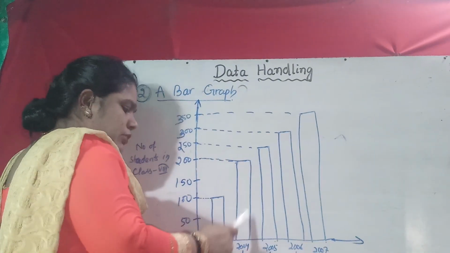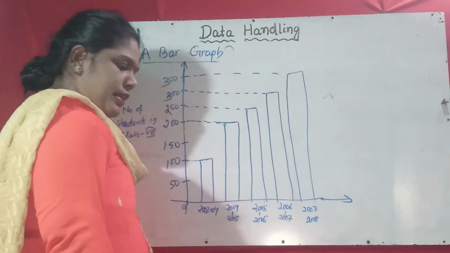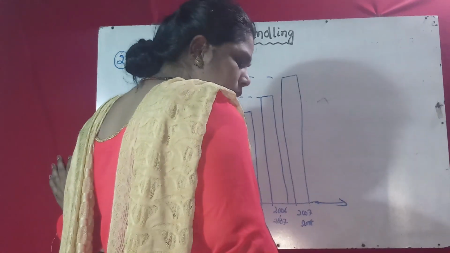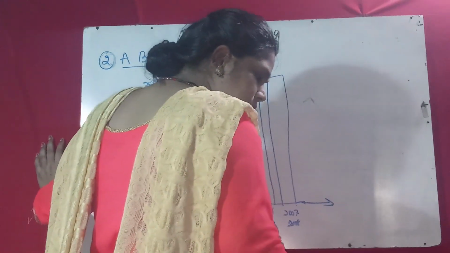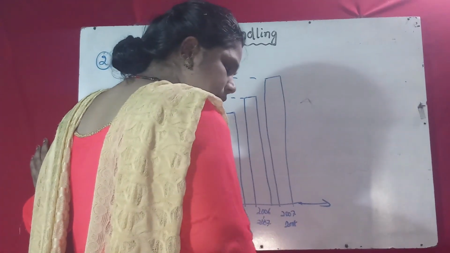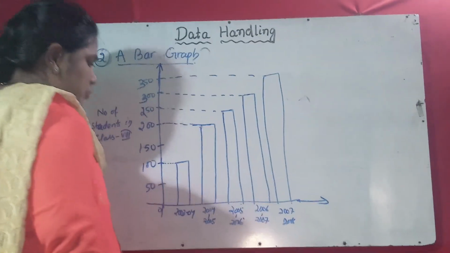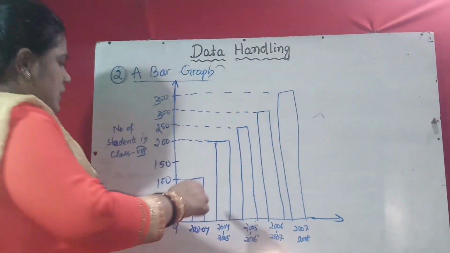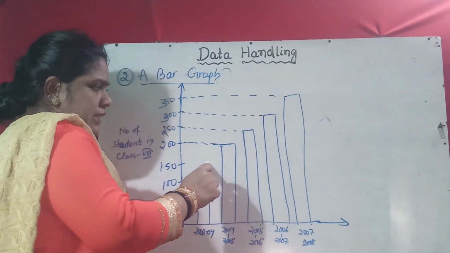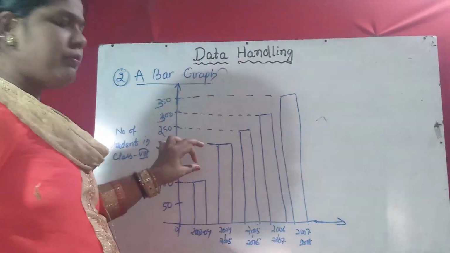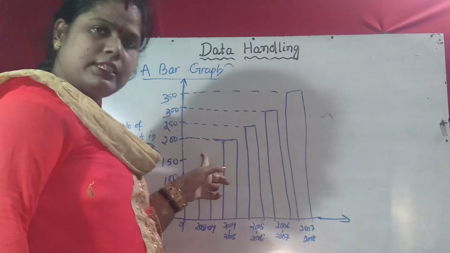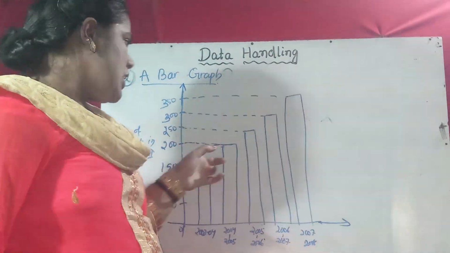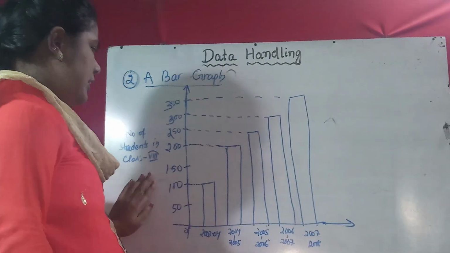So this answer will be 2004-5. Or, in which year did the number of students increase maximum, then state whether true or false. The maximum increase is 200 minus 100, 100 students increased. So this is the graph given.